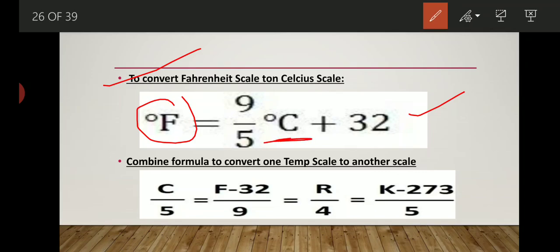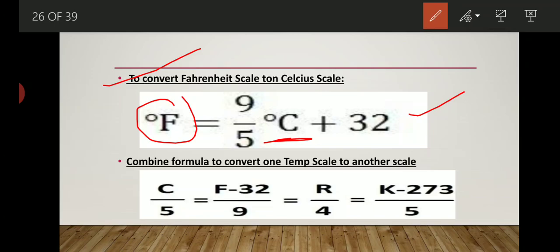So in any question if a centigrade value is given, for example 25 degree centigrade or 60 or 70 degree centigrade, we put 25, 60, 70 in the place of C and solve the problem by this formula, and we get our Fahrenheit temperature.